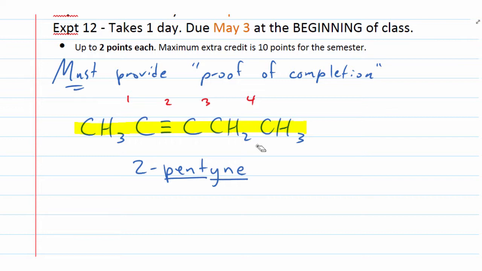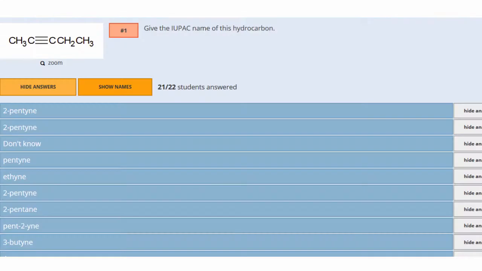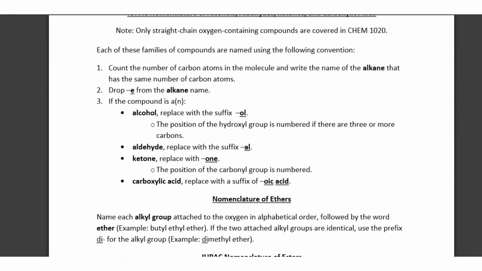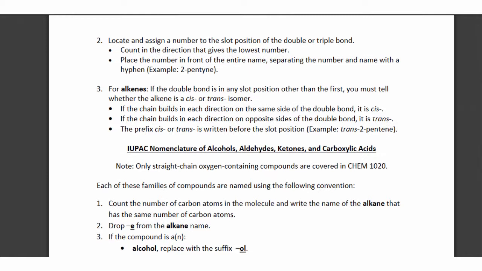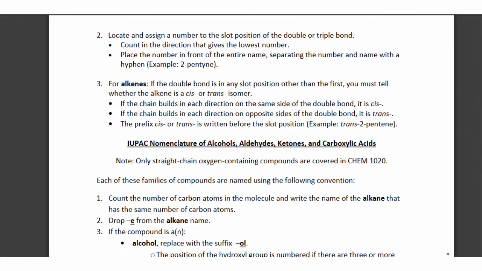Okay, now this is kind of where we left off in class the other day. We flip over to page 2 of our handout. It says for alkenes, if the double bond is located in any slot position other than the first, you must tell whether the alkene is a cis or trans isomer.